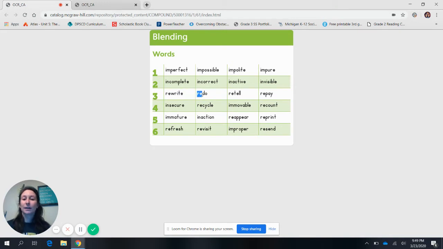Sound of an R and a long E, re. Actually, D-O is a sight word. Do we know what that word is? Do. Ready, let's blend. Redo. Good. That one was kind of tricky, but good job.